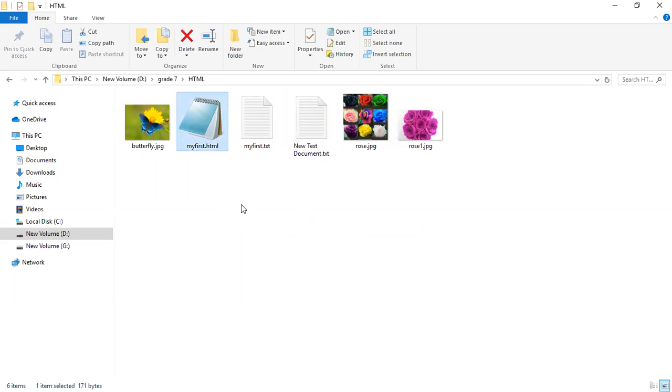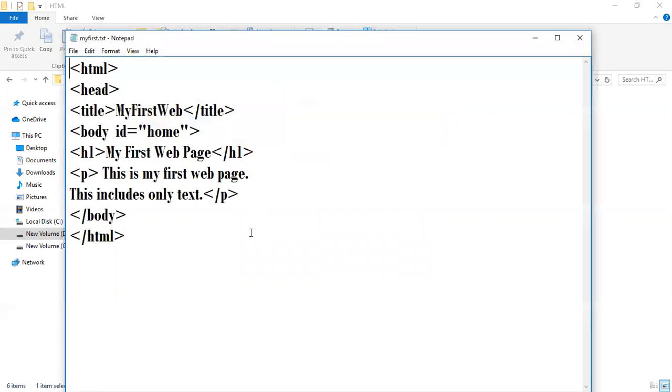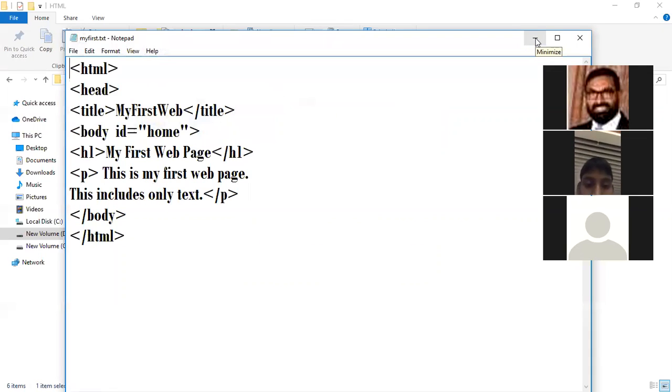Now I have my HTML file. I double-click here and my text file opens in Notepad. In this Notepad, what buttons are there? There is a minimize button, a maximize button, and a close button. Can you understand? What are the buttons available? Yes, sir. Minimize, maximize, and close.